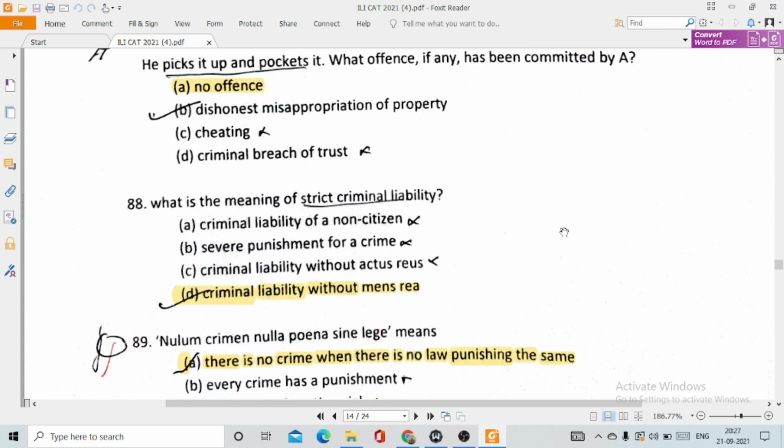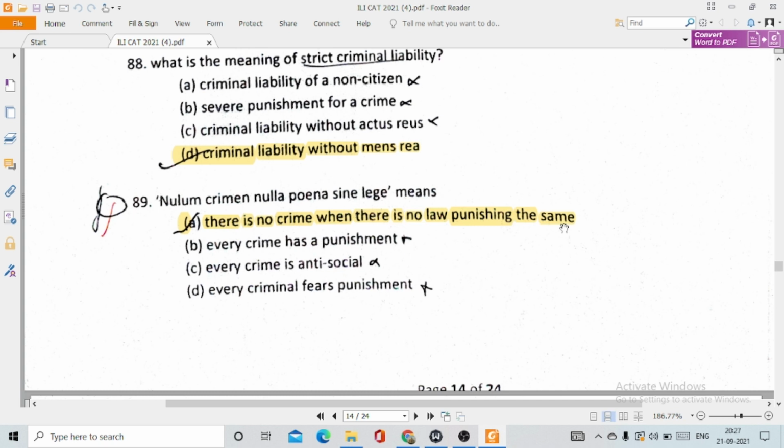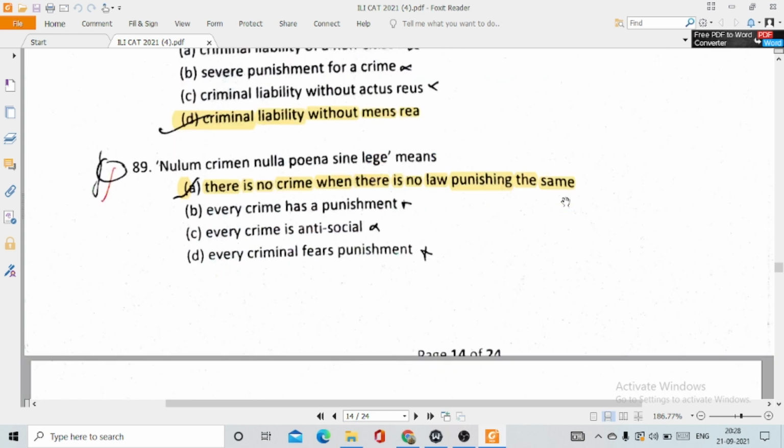88. What is the meaning of strict criminal liability? It means option number D, criminal liability without mens rea. 89. Nullum crimen nulla poena sine lege means option number A, there is no crime and there is no law punishing the same.